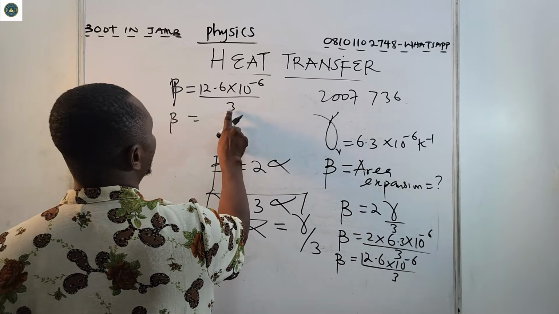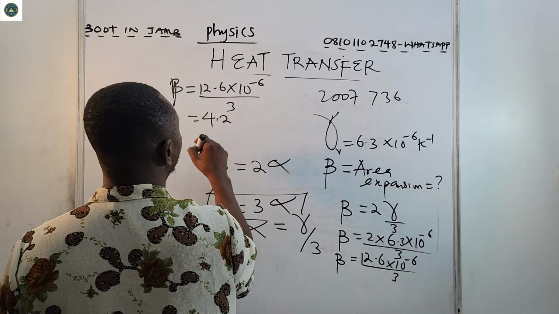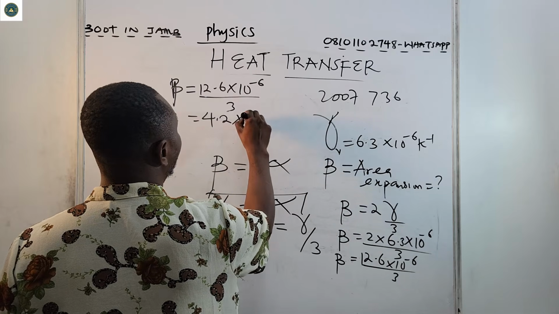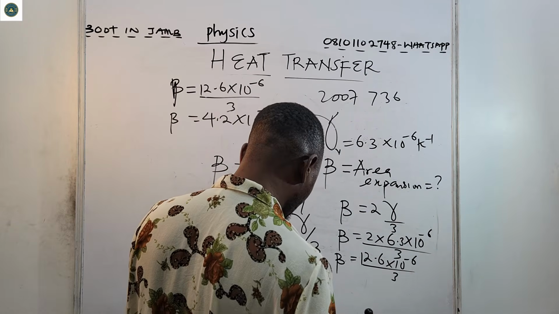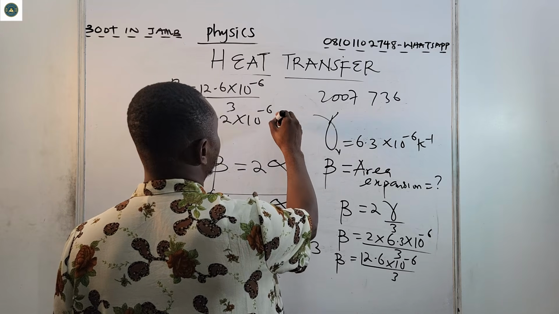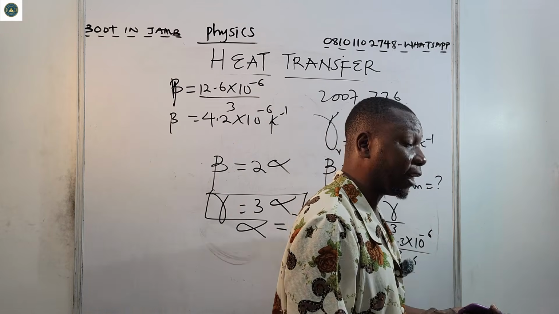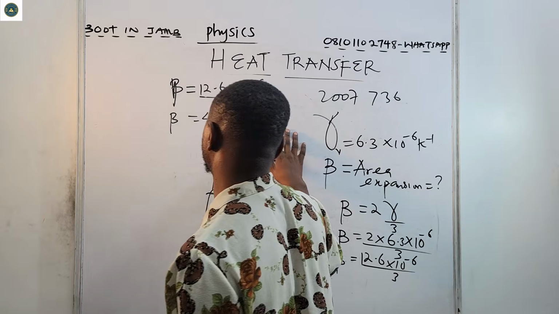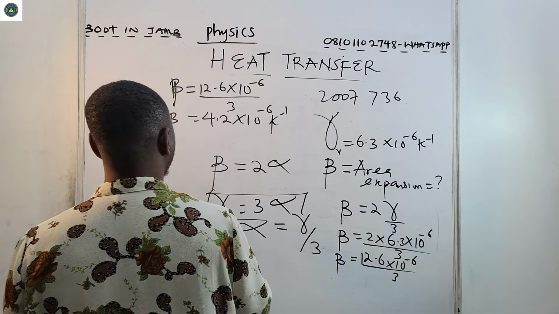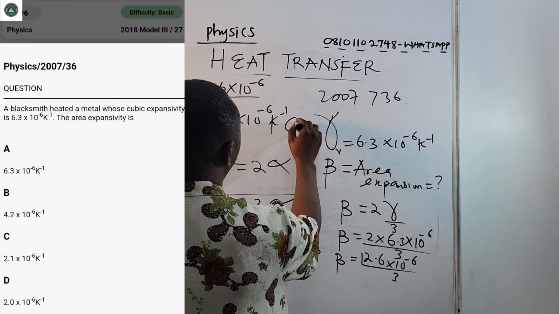So 3 will go into 12 4 times, and 3 will go into 6 2 times. So that's about 4.2 times 10 raised to minus 6 Kelvin inverse. Remember, both the linear and the volume expansivity are measured in either Celsius inverse or Kelvin inverse. So let's see the options. The correct option there is B.